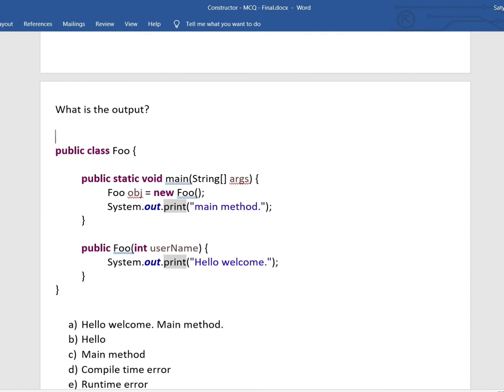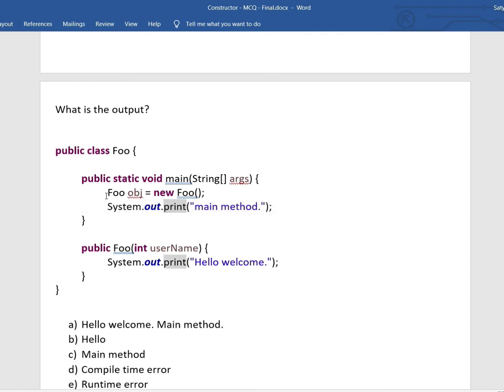What is the output of the following program? Here we have one class, and inside that class we have one main method. The main method is creating one instance and assigning it to a reference obj, and this instance is being created with the no-argument default constructor, and it is printing a print statement in the main method.